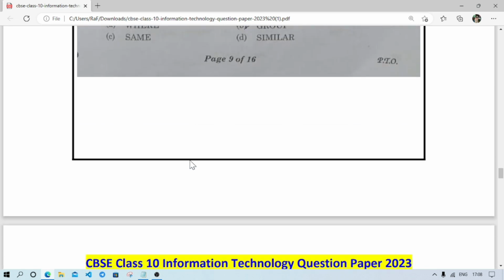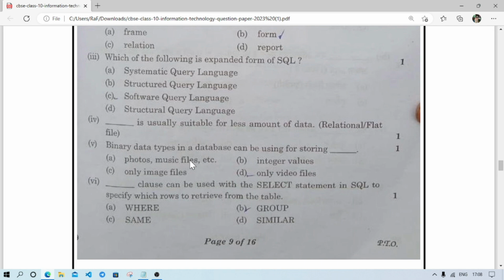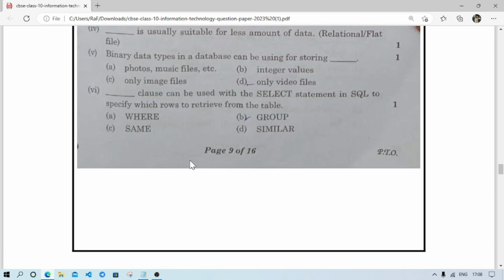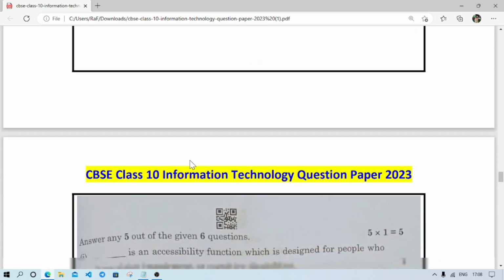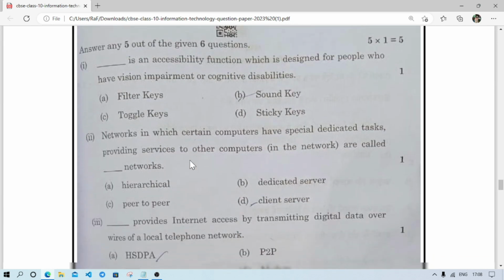So whosoever question paper is this is going to get very bad marks in IT paper. Most of the options are wrong only.